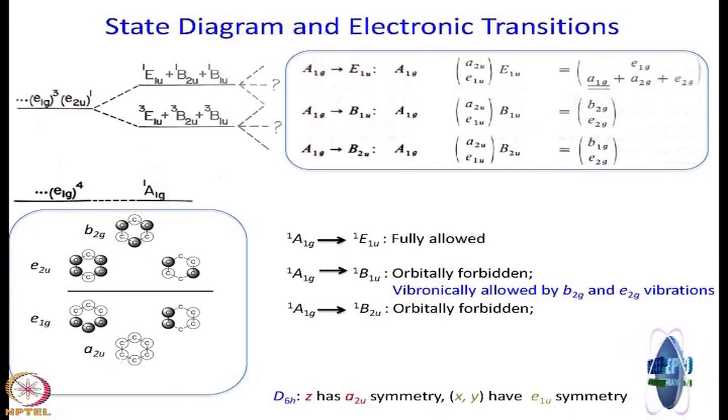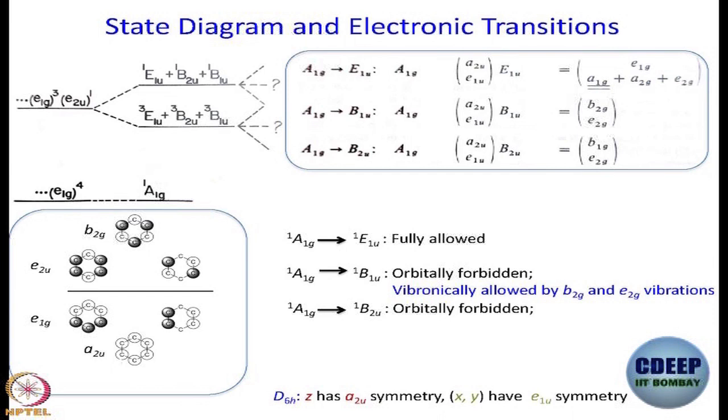So for now we limit our discussion to singlet transitions. The ground state is A1G. Excited states are E1U, B2U, B1U. When we talk about singlet A1G to singlet E1U, singlet A1G to singlet B1U, singlet A1G to singlet B2U, we ask which of these transitions are allowed and which are not allowed.